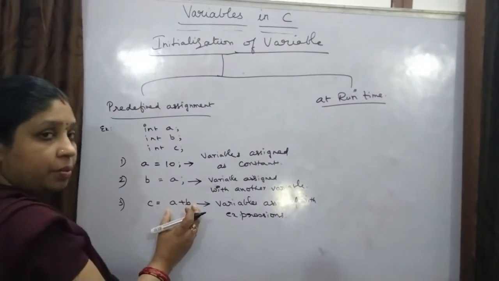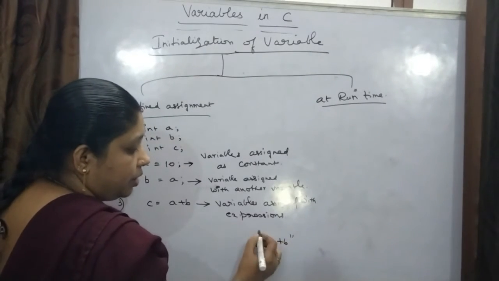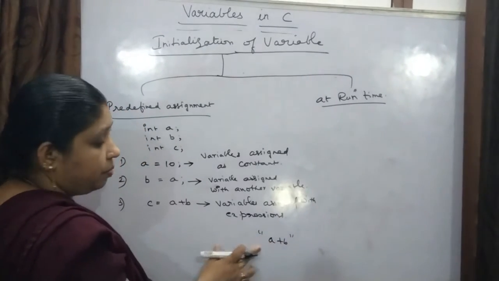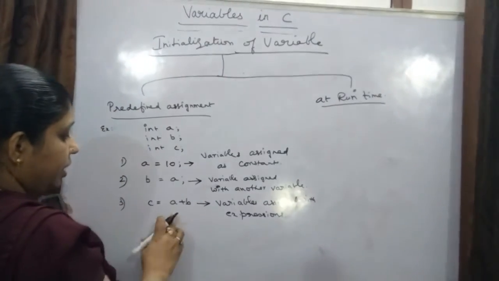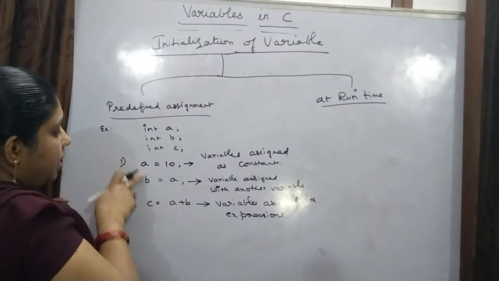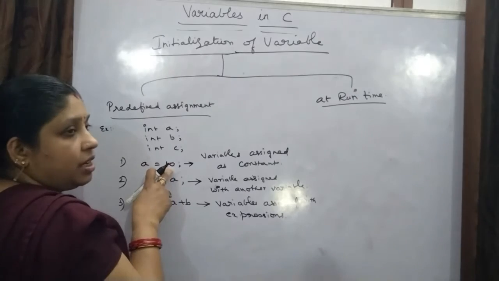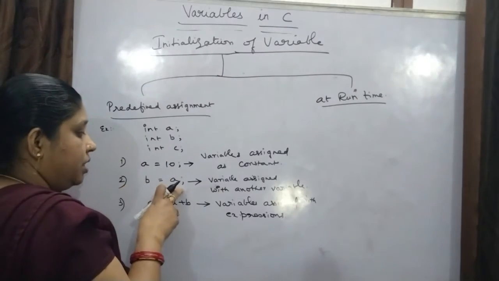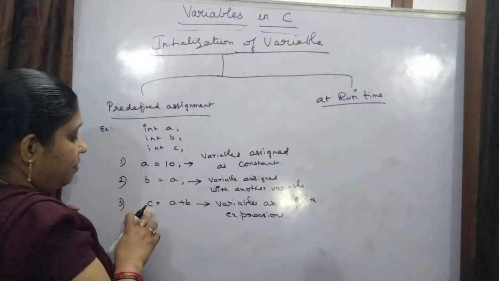A plus B is nothing but an expression. If you write A plus B in double quotes, it will become a string, but I am not writing it in double quotes. So I am giving C equal to A plus B, which means I am adding A to B. What is there in A? In A, 10 is there. In B, A is there, that means B is also 10. So 10 plus 10, 20 will be the answer.